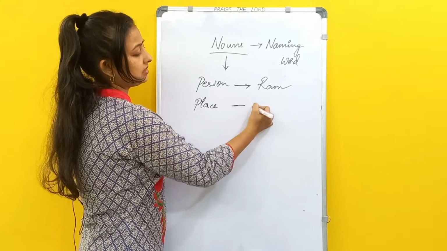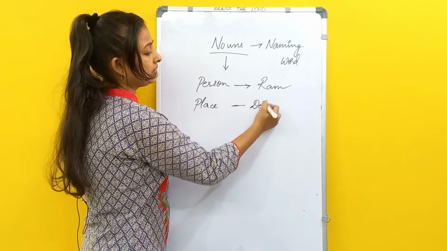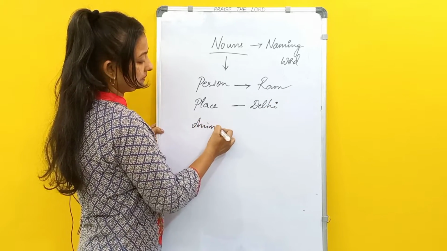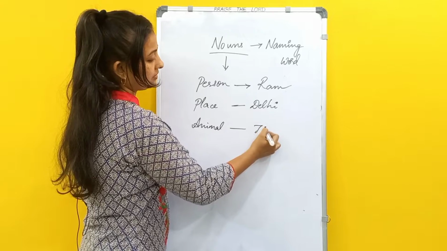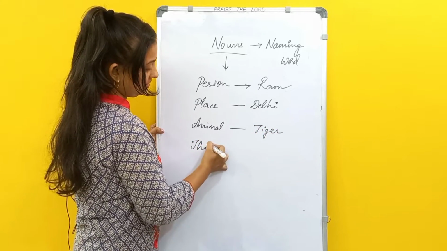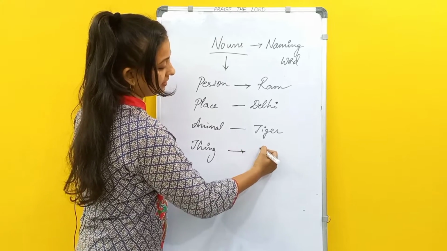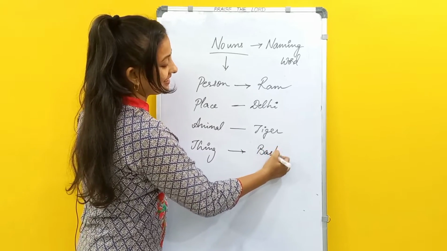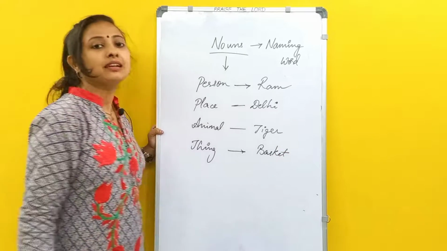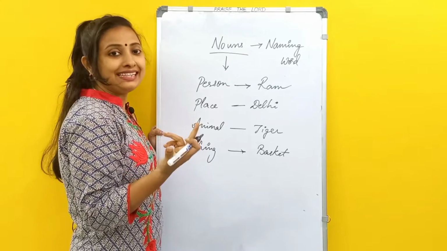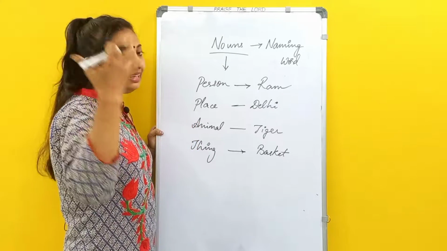Any place. Animal. Thing, or basket. Right? So person, place, animal, thing, or even ideas.